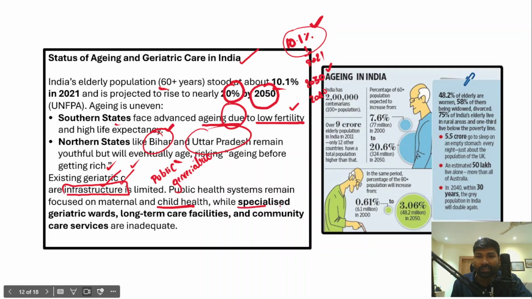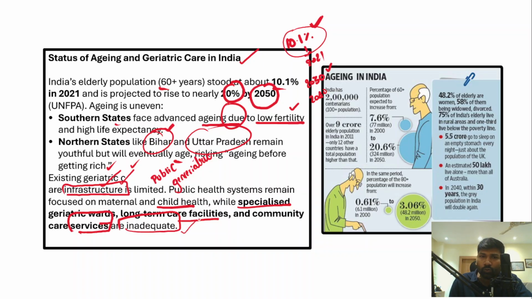Specialized geriatric wards, long-term care facilities, and even community care services are inadequate in a country like India. You take any state. In most of the states, the facilities to provide geriatric care are poor and inadequate. This has to change, keeping in mind that in the very near future the elderly population might increase in India, particularly in southern states.